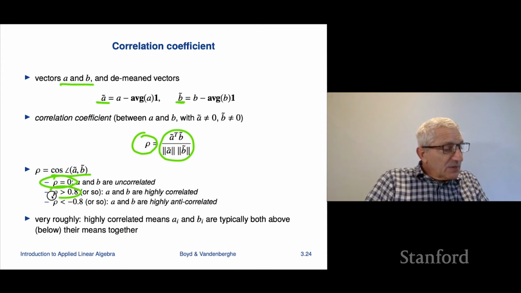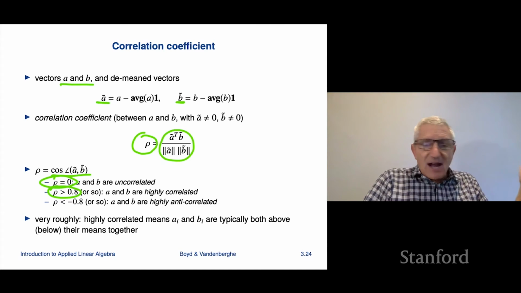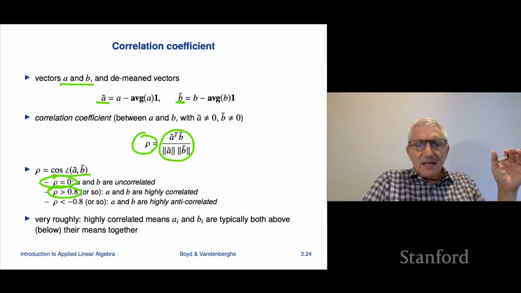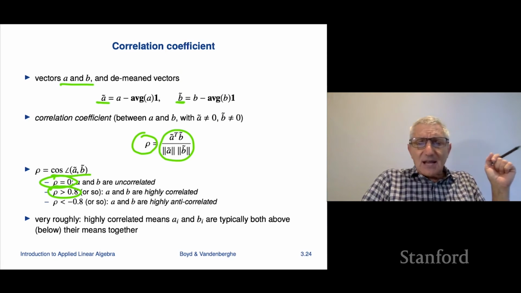If rho is bigger than about 0.8 or so, it depends on the application, you would say that A and B are highly correlated. If it's less than minus 0.8, you'd say they're highly anti-correlated. Now, you might ask, what does this correlation coefficient mean? And what it means is actually super interesting.